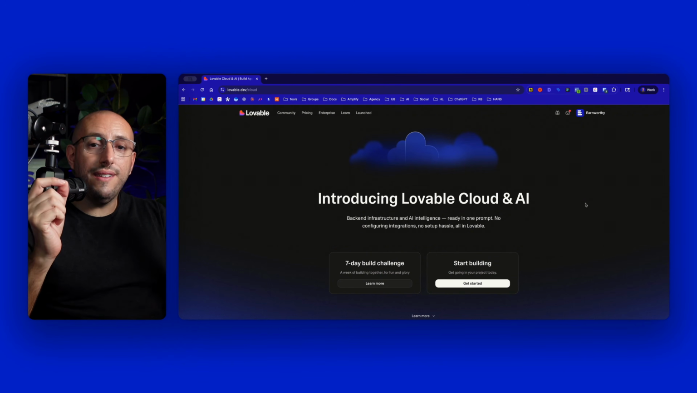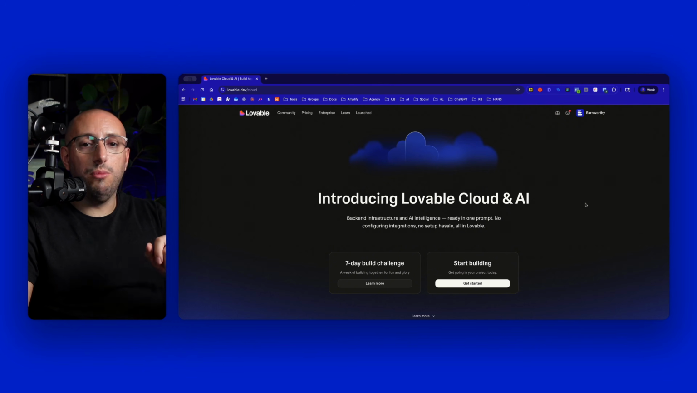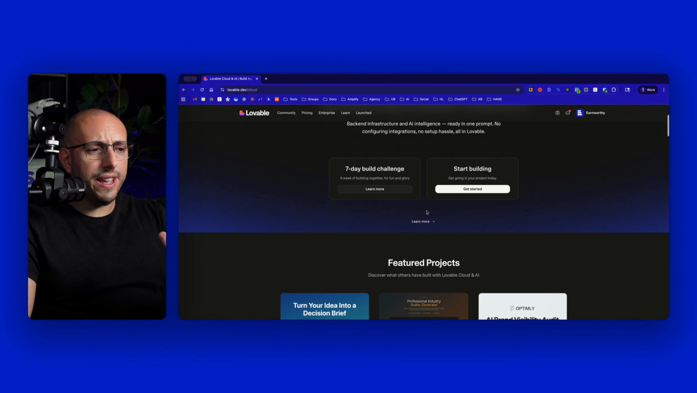Now, all I know is I have an idea for a web app and I want to see if I can build it in just a few minutes with Lovable Cloud and AI. So what is Lovable Cloud and AI? You can go check it out on the website.